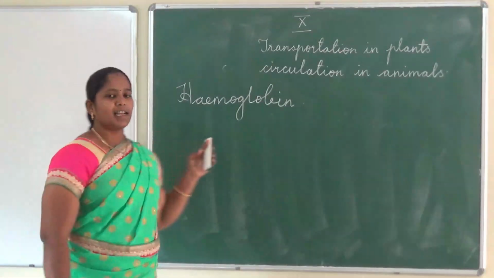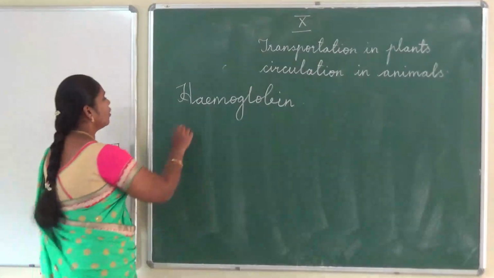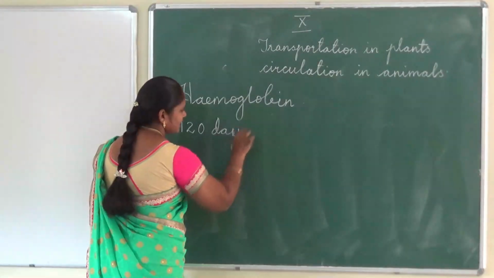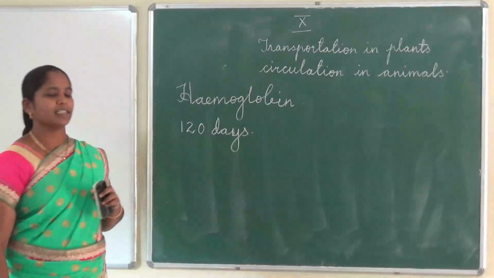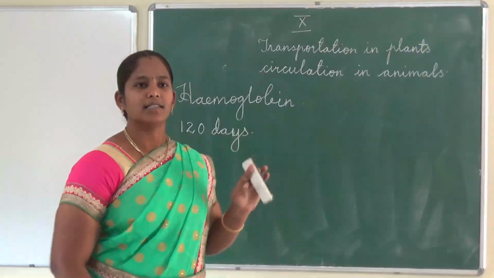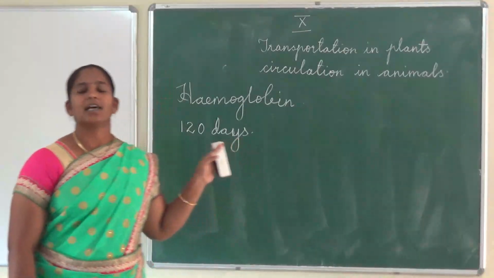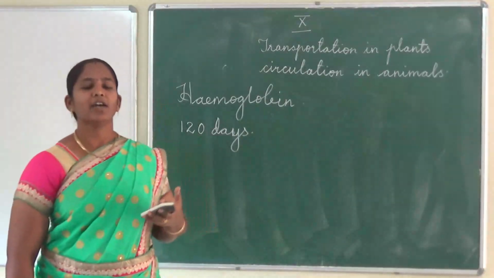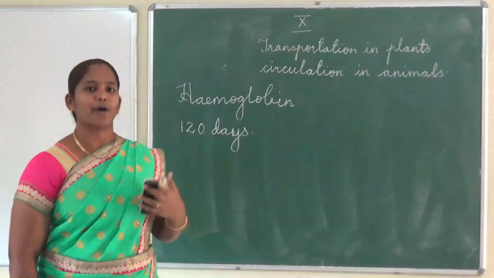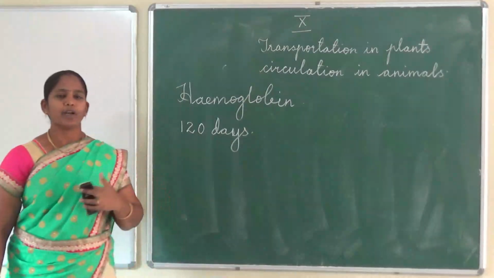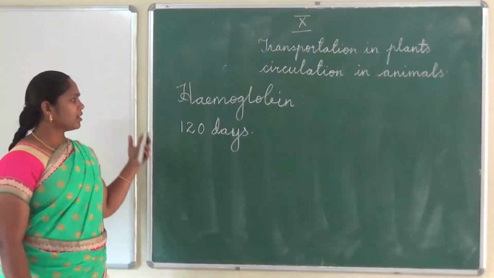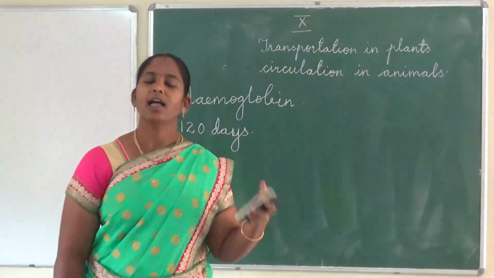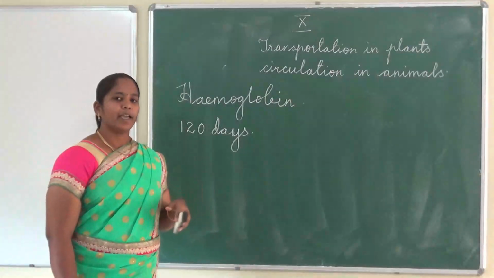Okay. The lifespan of RBC is 120 days. Why 120 days? After 120 days, these RBCs are ruptured and new RBCs are produced by bone marrow. These RBCs are formed in the bone marrow. The bone marrow only forms the RBC. So after 120 days, old or matured RBCs are ruptured and new RBCs are formed by bone marrow.